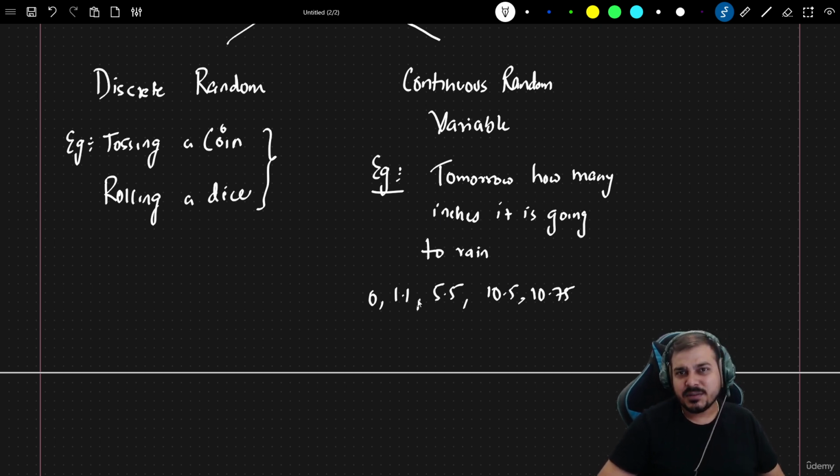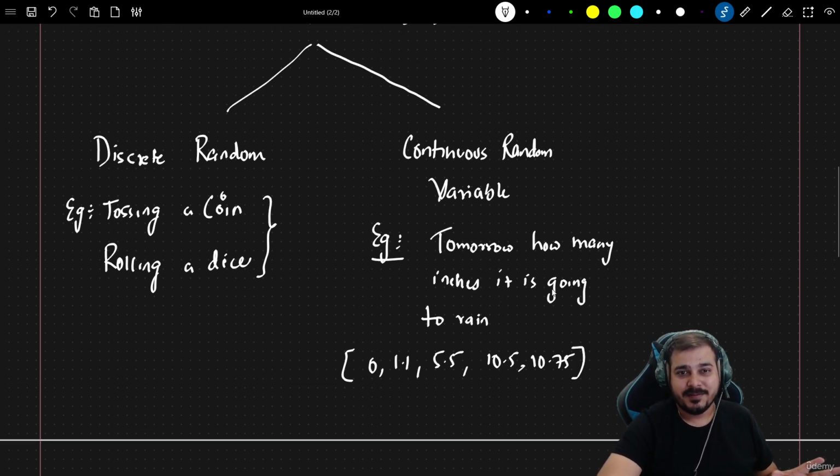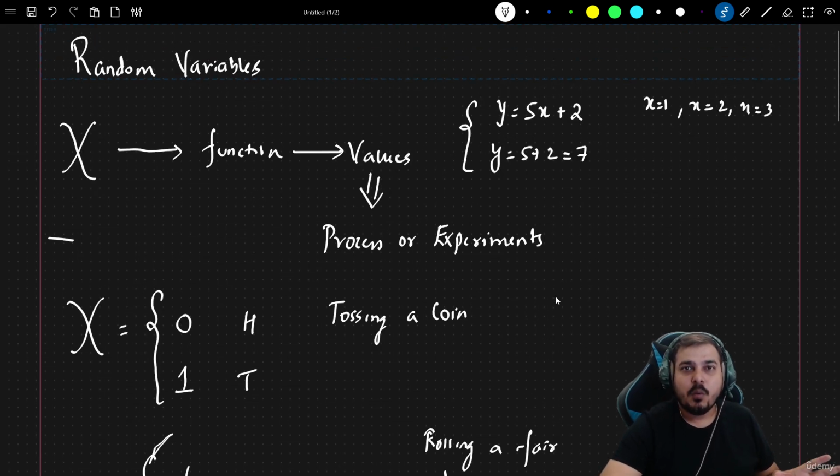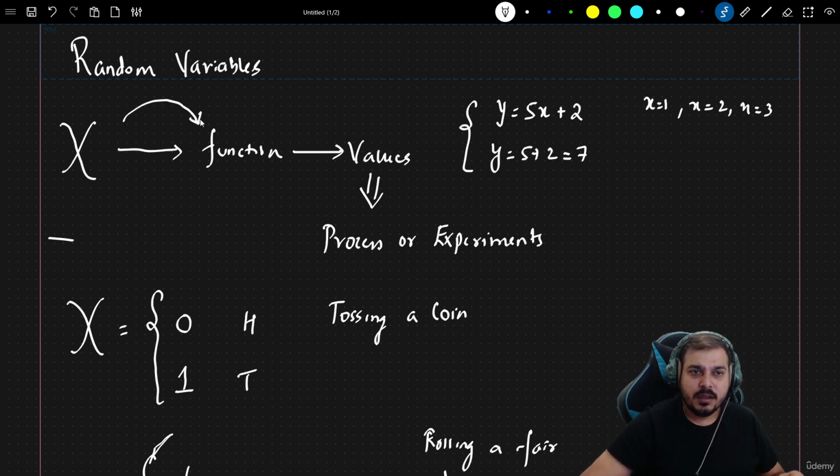Yes, there are some experiments where negative values can be assigned, which we'll discuss later on, but just understand here that based on this particular process, these are the different random values that I may get. And for both these experiments, we can also define different probability density functions. So in short, if you really want to understand what a random variable is, you can just say that it is a function which defines its values through some process or experiment.